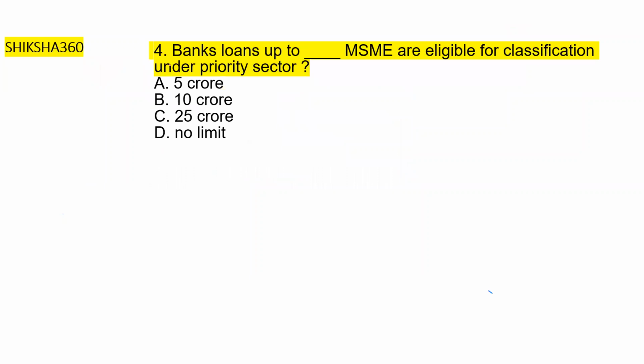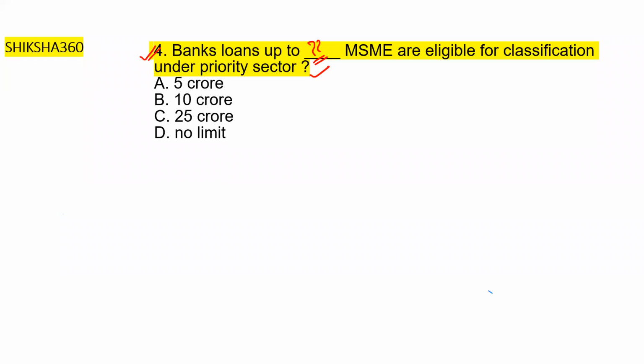Now move to question number 4. Banks loan up to dash much amount. MSME are eligible for classification under the priority sector. How much is the amount? Please tell fast. Banks loan up to dash, MSME are eligible for classification under the priority sector.